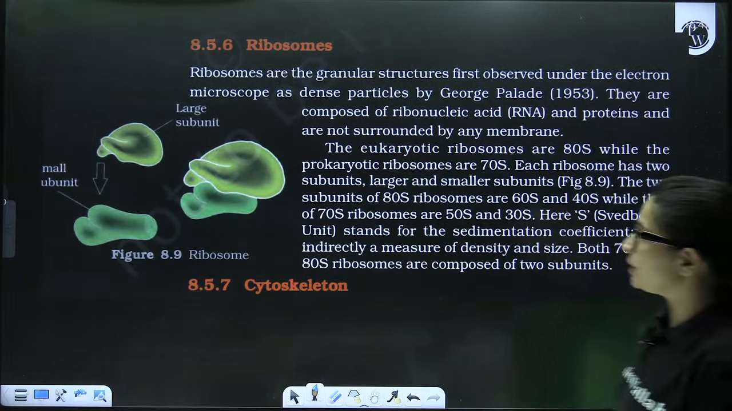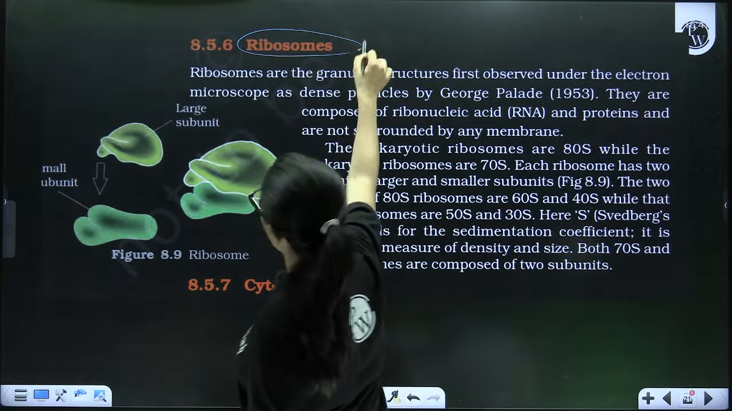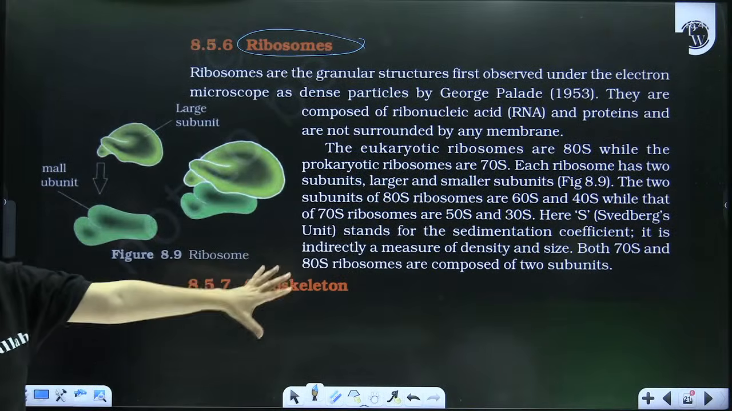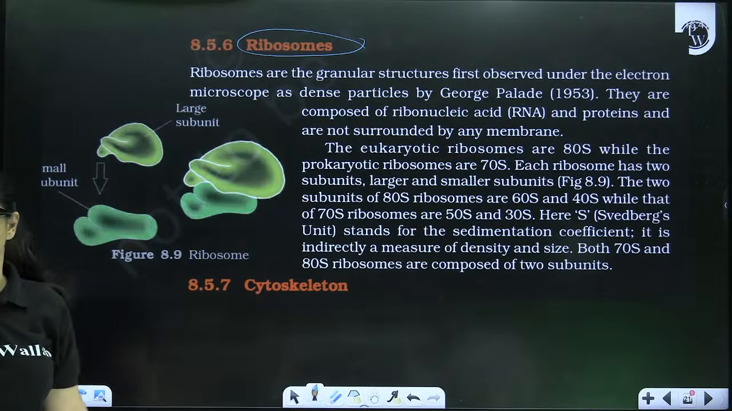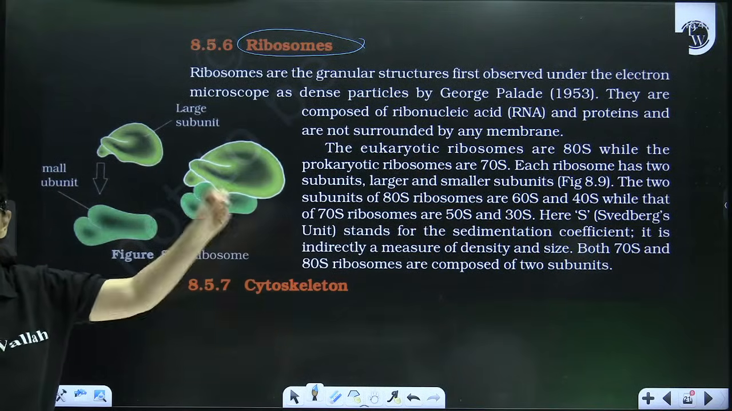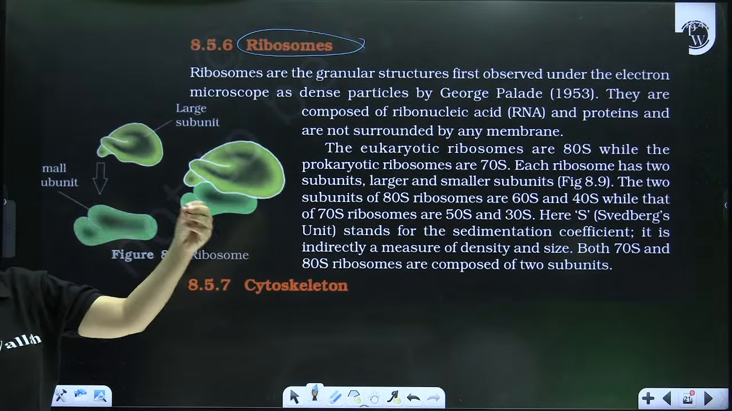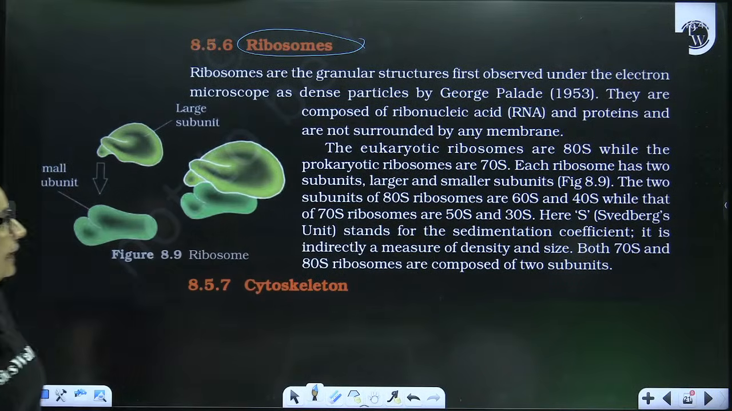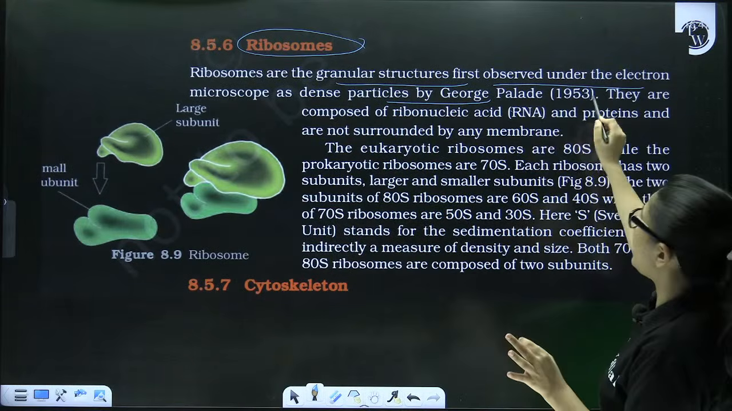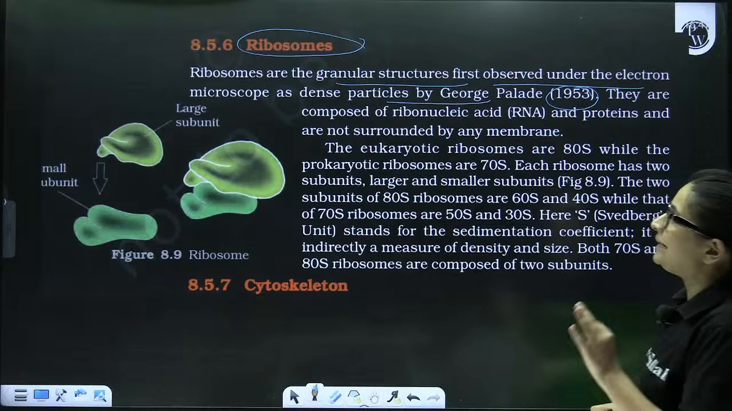Now we are moving towards the next topic, which I have already done in the case of prokaryotic cells. Still we are going to continue over here, which is ribosomes. So ribosomes, standard size is 15 by 20 nanometers. They are granular particles which were discovered by George Palade in the year 1953.